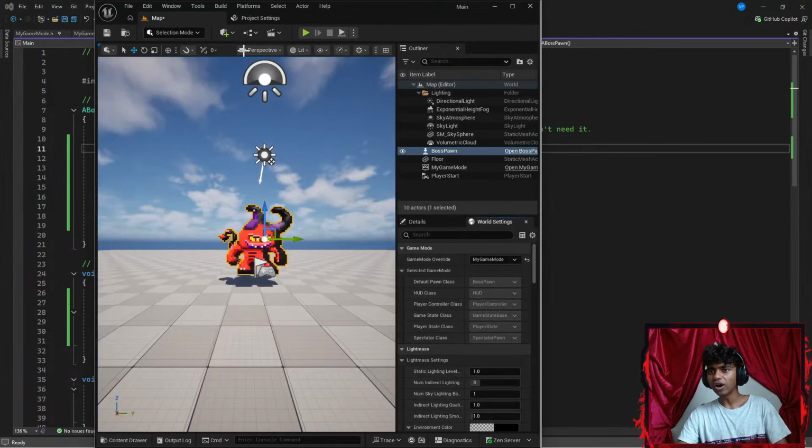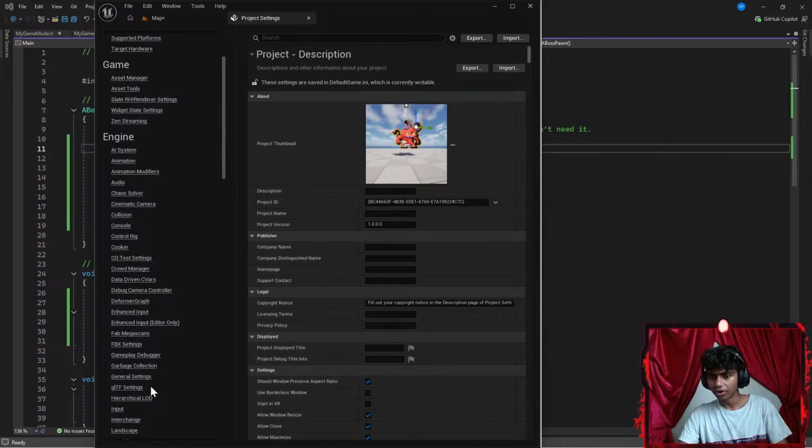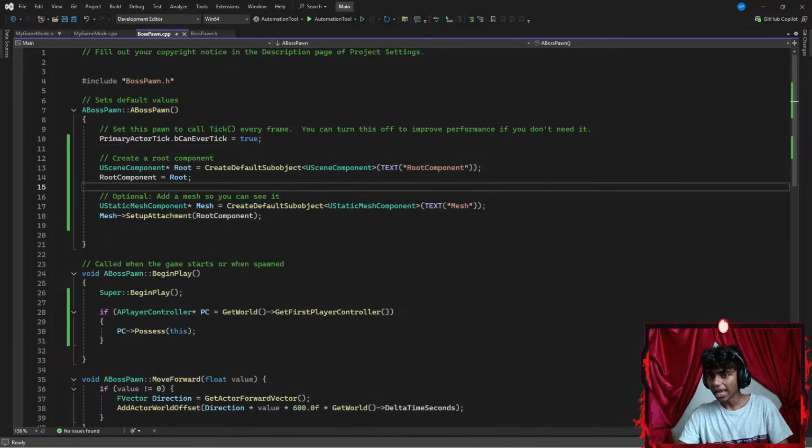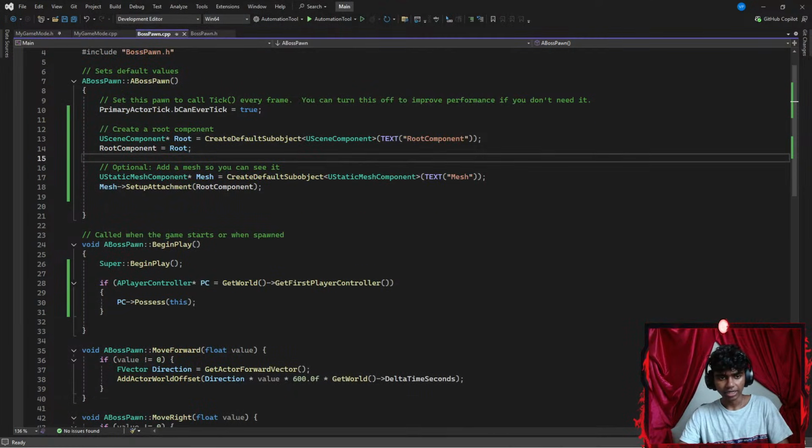Oh, hold up, guys. If I were to go to my project settings here and go to input, is my input set? Okay, my input is set here. It's move forward, move right. Did I add those? Move forward, move right. Okay, I did add those.